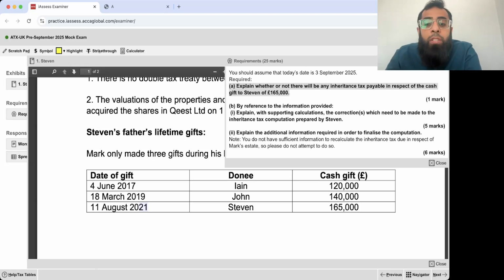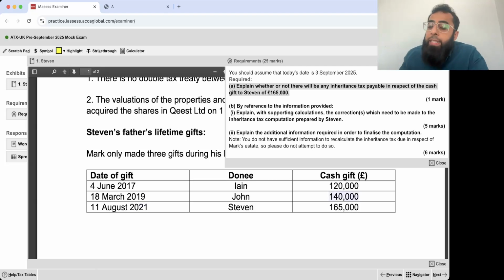So yes, this 2021 transfer will be subject to death tax, but it will be covered in nil rate band. Nil rate band will be used due to the transfer of 140,000 only. See, the gift to Ian was not a chargeable transfer. It was a PET during life. And in death also it was not chargeable because it does not lie within 7 years of death. Within 7 years of death, there are only 2 gifts, 2019 and 2021. These are the chargeable ones.